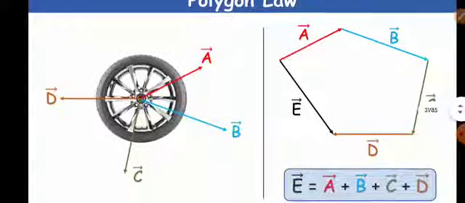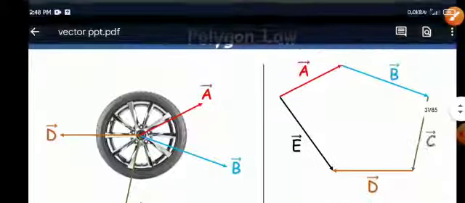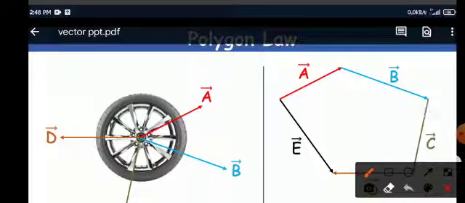So here A, B, C, D are the vectors acting on any particle simultaneously, and we are in a position to represent them by the adjacent sides of an open polygon.